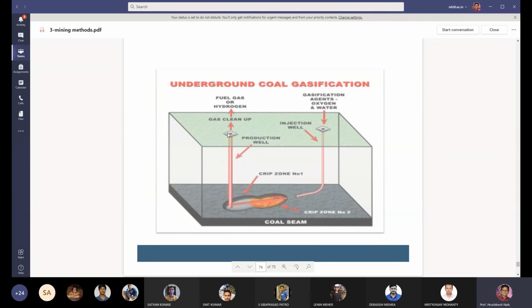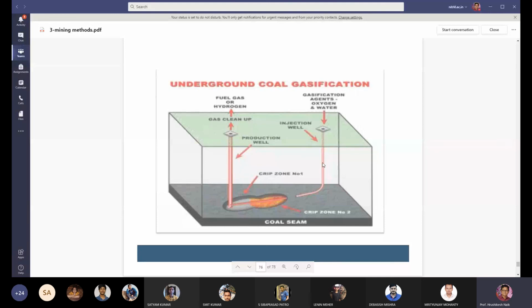So what is done? You dig a vertical hole to this area, and here also you dig a vertical hole, and through this hole you inject. This is called the injection well. This is called the production well. So what is underground coal gasification? This is the coal seam. You drill to the coal seam. This well is called injection well, and this well is called production well.